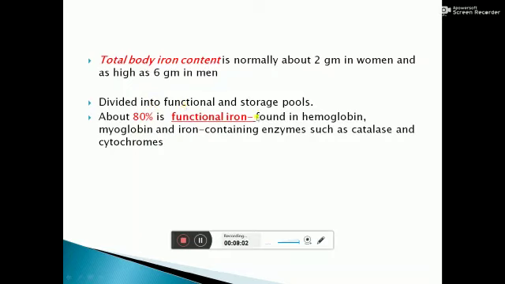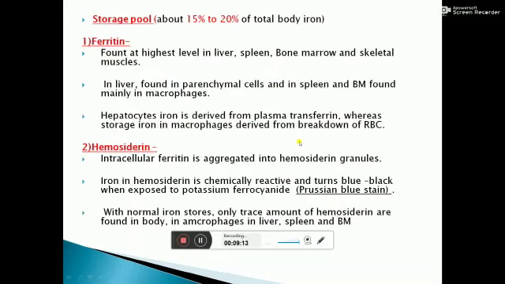Functional iron is about 80% of the total body iron content. It is found in hemoglobin, myoglobin, and iron containing enzymes such as catalase and cytochrome B. The storage pool contains about 15 to 20% of total body iron. It is in the form of ferritin and hemosiderin. Ferritin is found at the highest level in the liver, spleen, bone marrow and skeletal muscle. In the liver, it is found mainly in parenchymal cells, and in other organs ferritin is found in the macrophages.